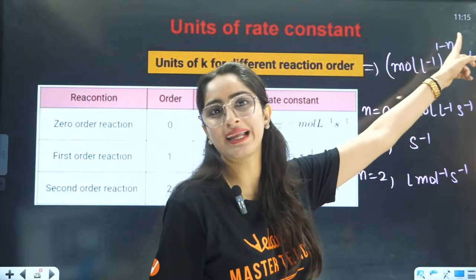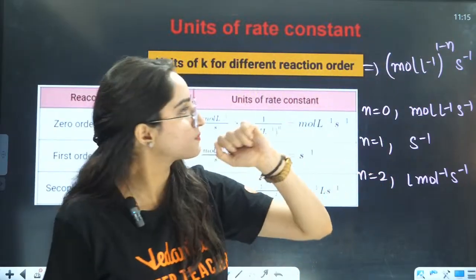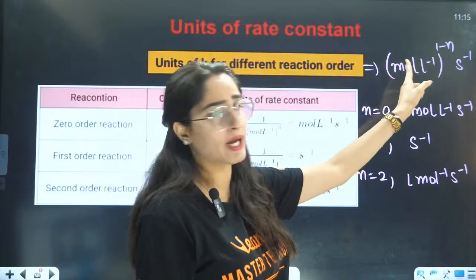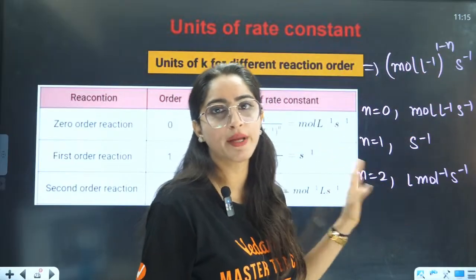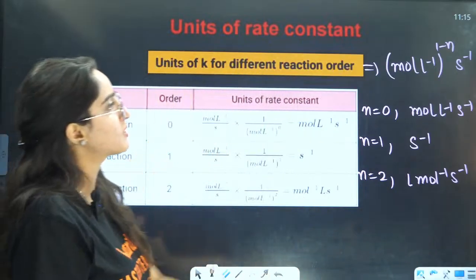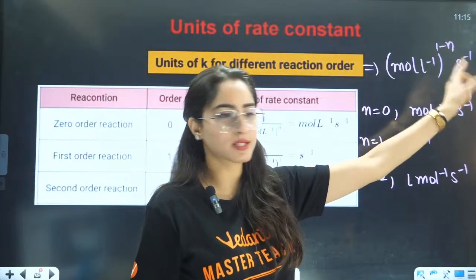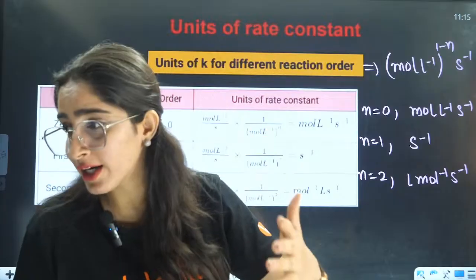Because the power will be minus 1 then, and things will reverse. Minus 1 multiplied by mole, it will be per mole. Minus 1 multiplied by minus 1, it will be liter, right? So you don't need to derive this. Just remember mole per liter to the power 1 minus n per second, and put the value of n as 0, 1, 2 according to the order given to you.